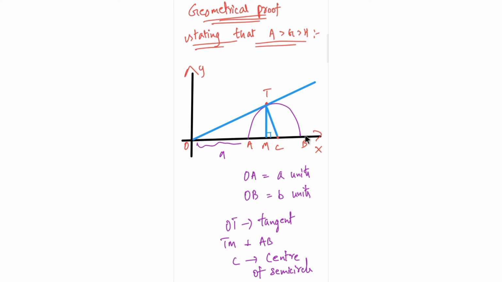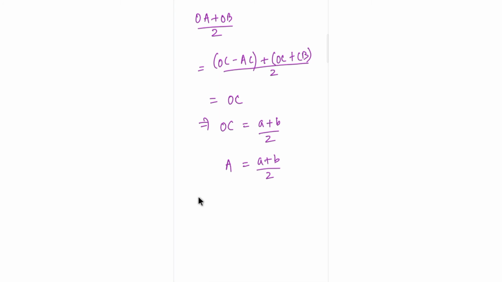So you just need to multiply those distances from where your origin is, from where my tangent is drawn. So I will take OT square to be equal to OA into OB. Just keeping that, I'll write that. So OT square will be equal to OA into OB.